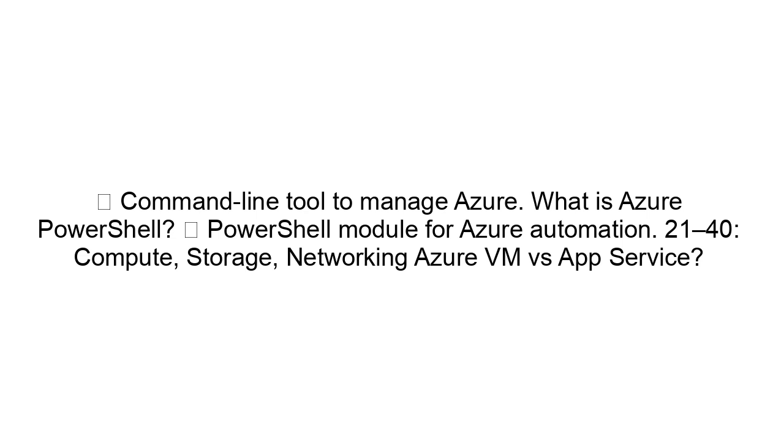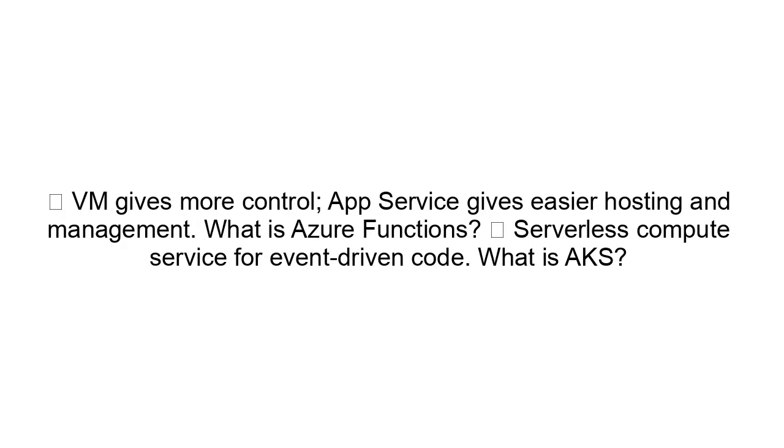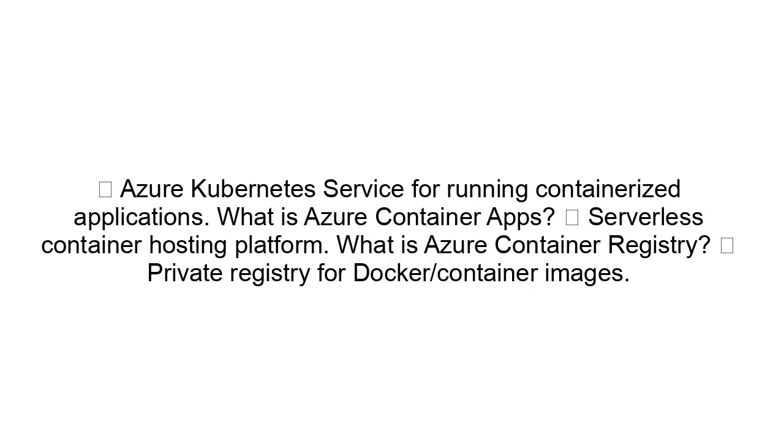Questions 21 to 40: Compute, storage, networking. Azure VM versus App Service. VM gives more control. App Service gives easier hosting and management. What is Azure Functions? Serverless compute service for event-driven code. What is AKS? Azure Kubernetes Service for running containerized applications. What is Azure Container Apps? Serverless container hosting platform. What is Azure Container Registry? Private registry for Docker container images.